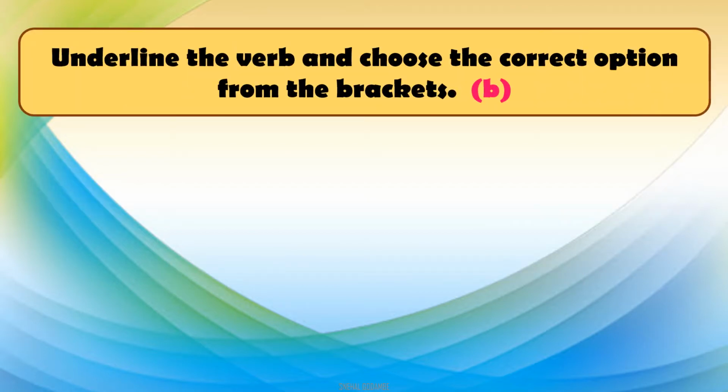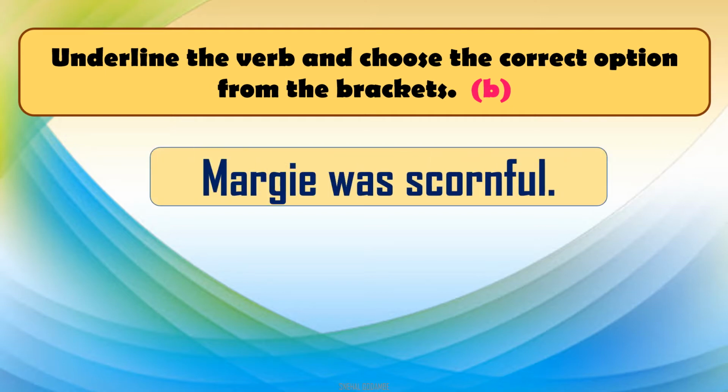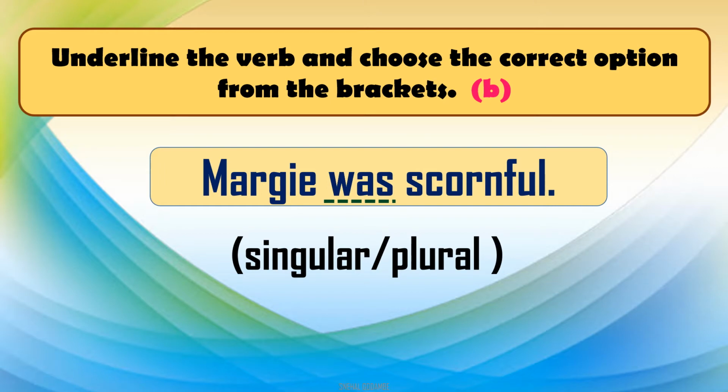So here is B part. We will read sentences one by one. Margie was scornful. Now what is the question for this sentence? Again we have to underline the verb from this sentence, and now we will see the question. Very simple question: whether this verb is in singular or plural.